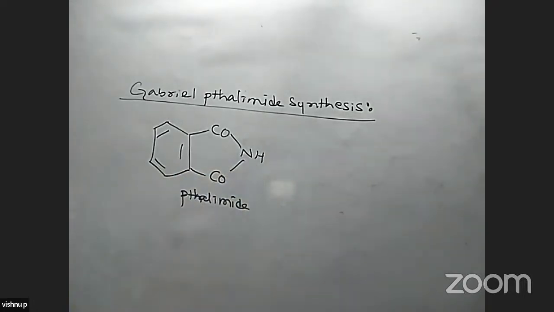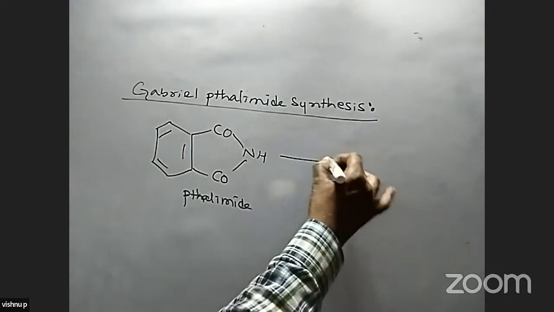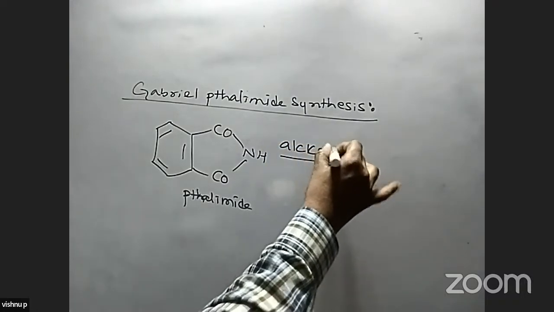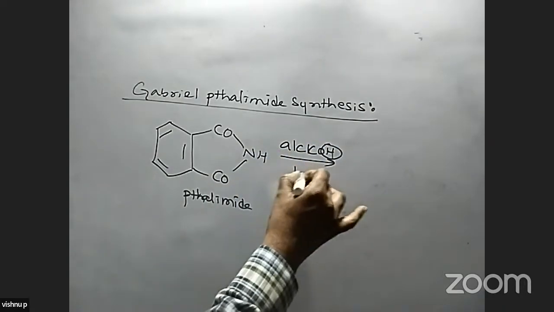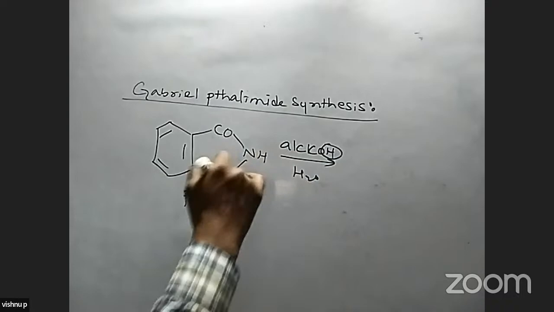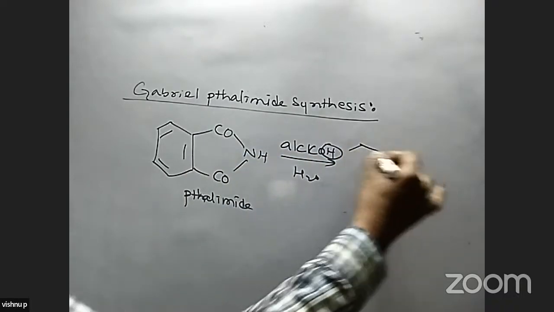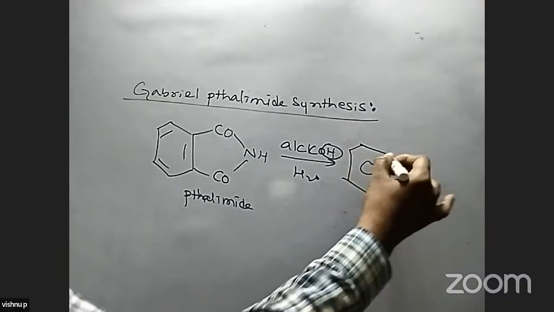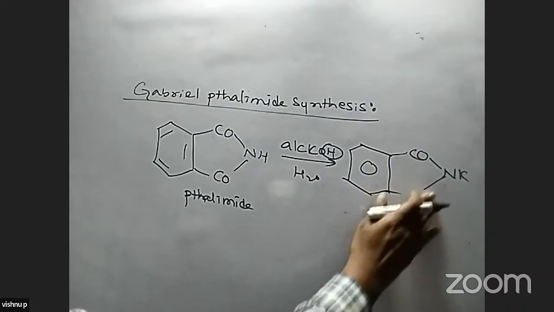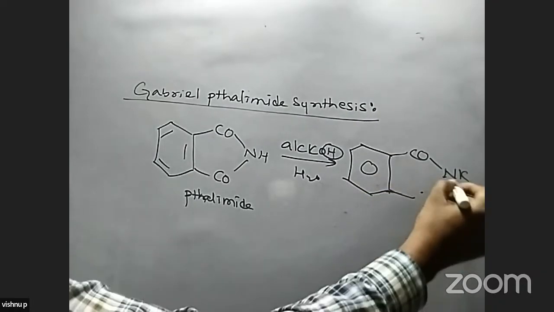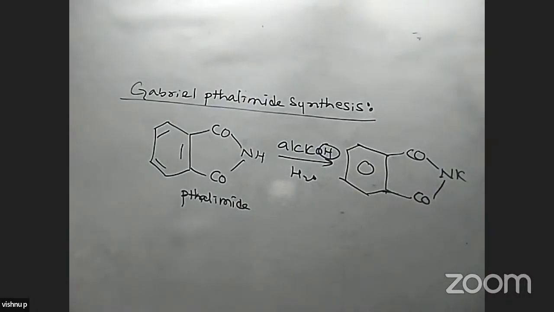This hydrogen is called acidic hydrogen because this hydrogen is attached to more electronegative nitrogen. So this is the acidic hydrogen. When it is treated with alcoholic KOH, H is substituted by the OH group. The OH group separates this H and is separated as H2O. Potassium is added here, so potassium phthalimide is formed in this reaction. That is CONK, here also a CO group.